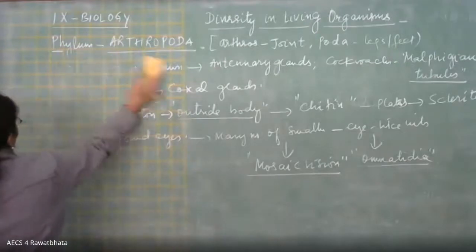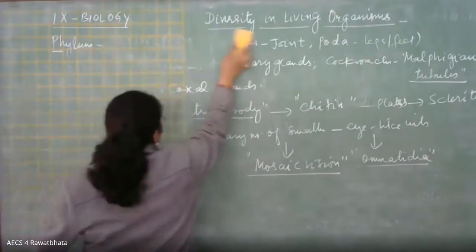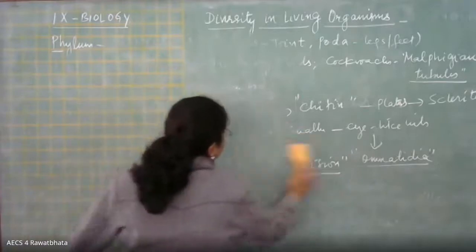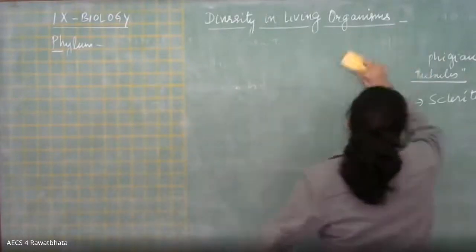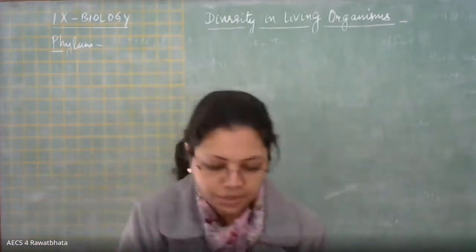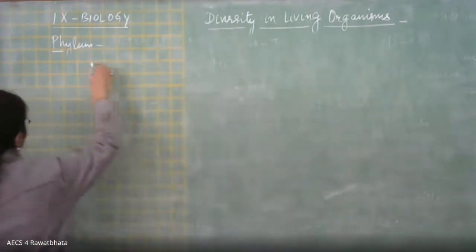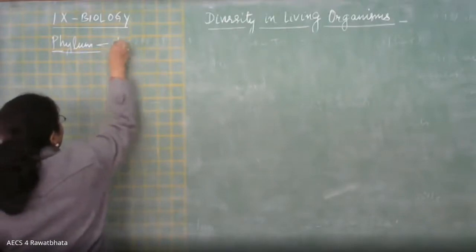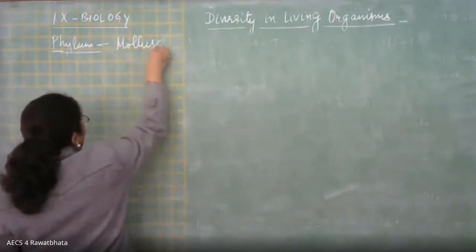The next phylum in the sequence is Mollusca. Phylum Mollusca.